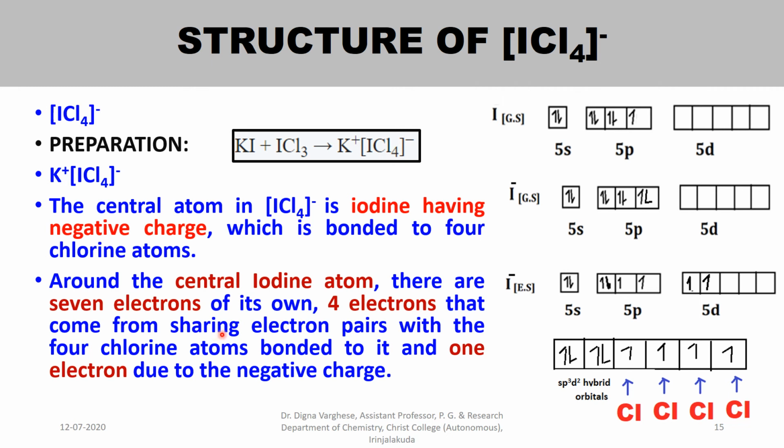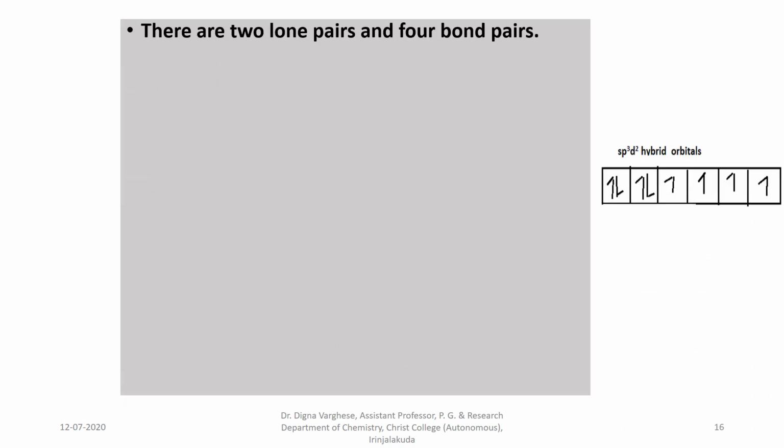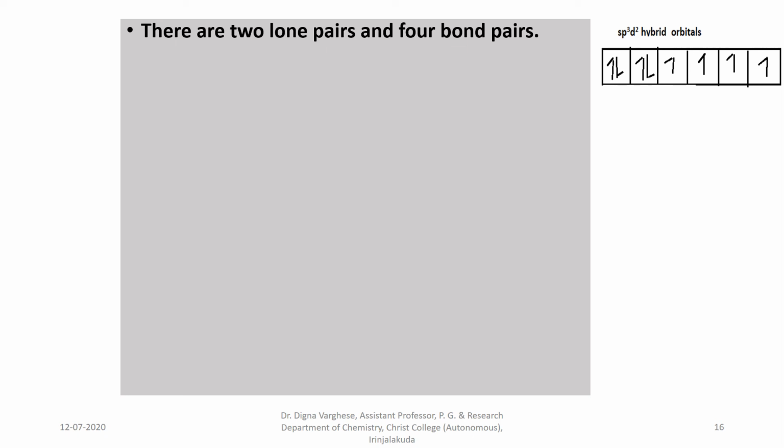Around the central iodine atom there are 7 electrons of its own, 1 electron from the negative charge, and 4 electrons from the atoms bonded to it, that is a total of 12 electrons. There are 2 lone pairs and 4 bond pairs. These bond pairs are formed by the formation of sigma bonds with the 4 chlorine atoms.